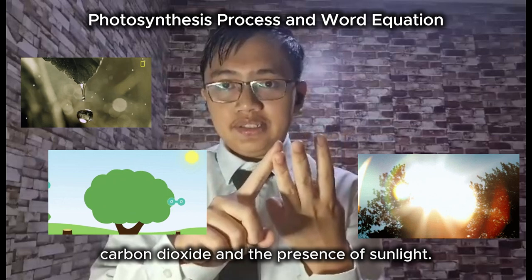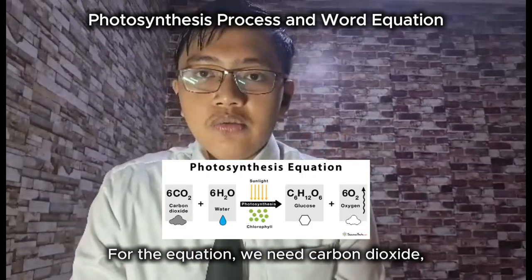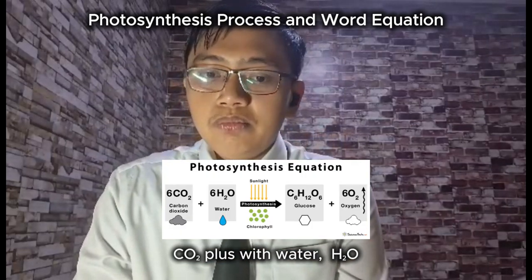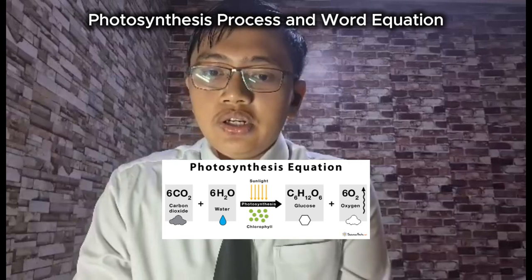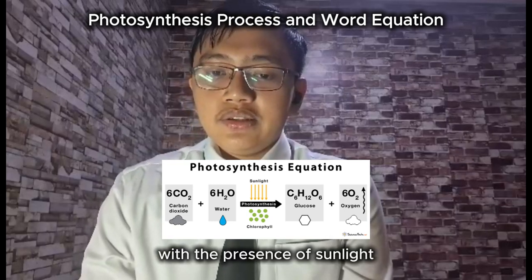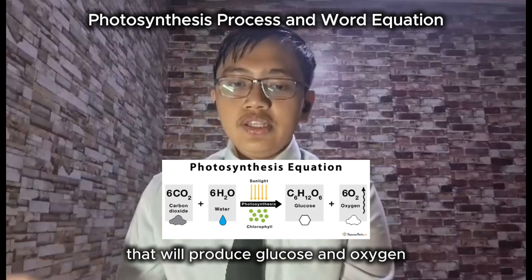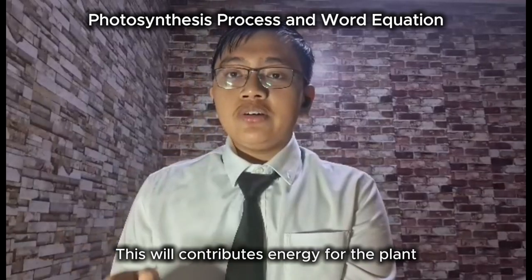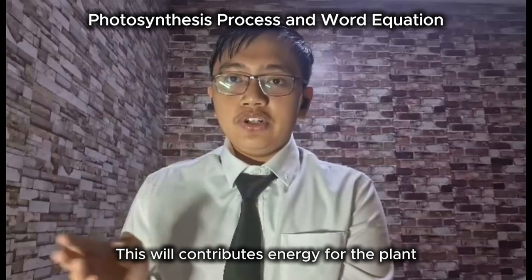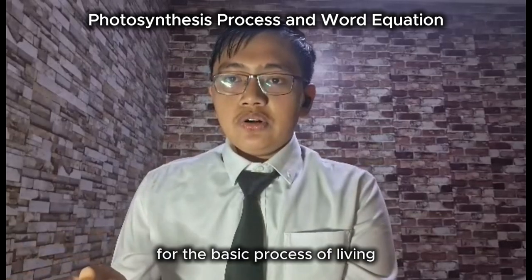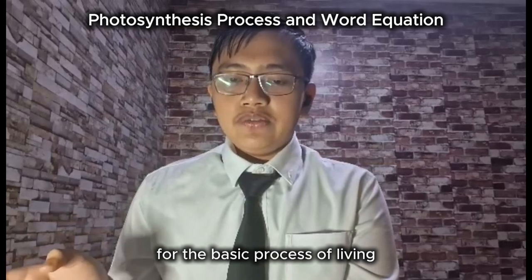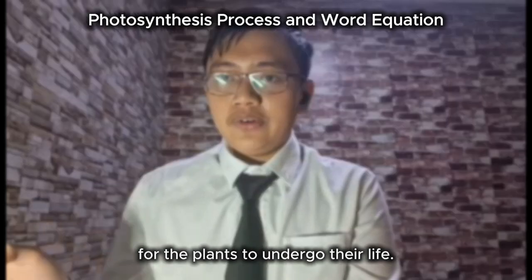presence of sunlight. For the equation, we need carbon dioxide, CO2, plus water, H2O, with the presence of sunlight, that will produce glucose and oxygen. This will contribute energy for the plant for the basic process of living for the plants to undergo their life.